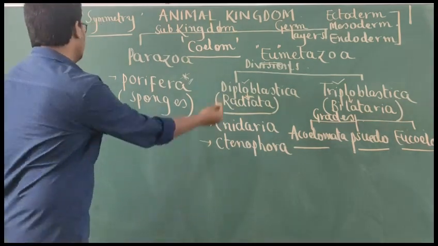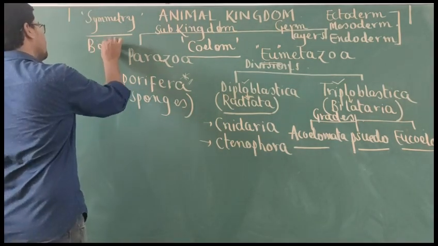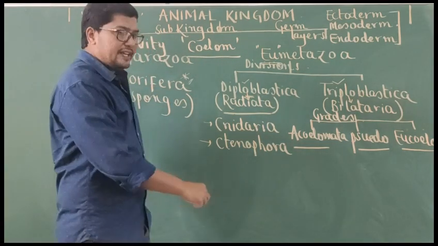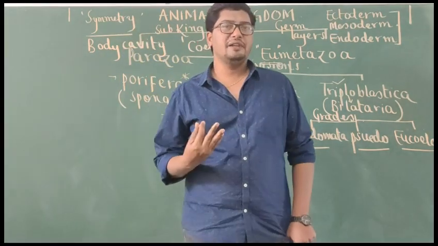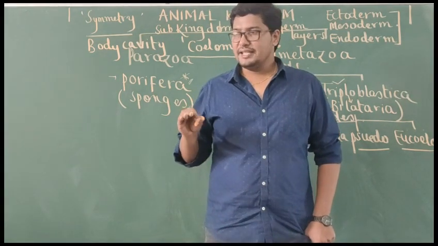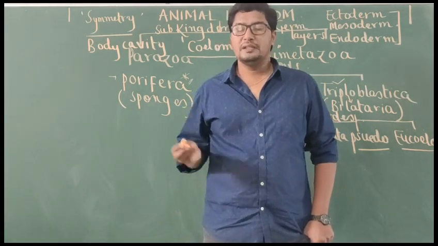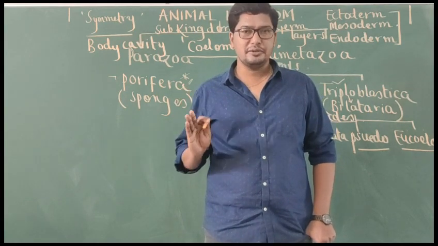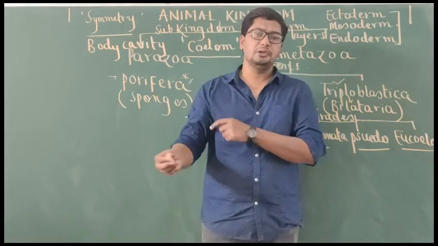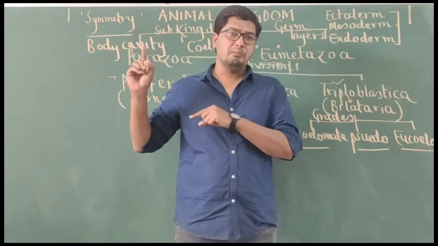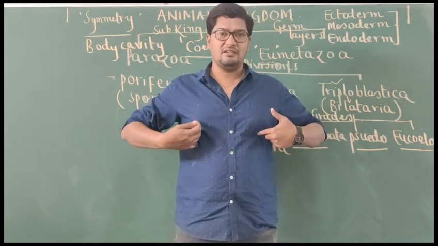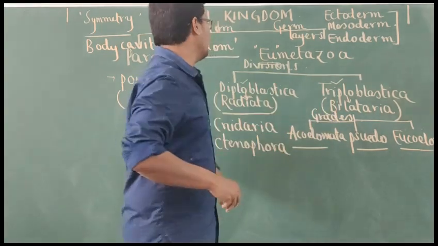Once again I have to tell you what is the definition for coelom. Simply speaking, it is nothing but the body cavity. Okay, so what does coelom mean? Simply we say body cavity, but where body cavity is present, that is very important. So technically what is the correct definition for coelom? Coelom is the cavity present between body wall and gut wall. Understand? It is the cavity present between body wall and gut wall that is called coelom. So if you imagine our body once again, this is our body wall and our body design is like this.